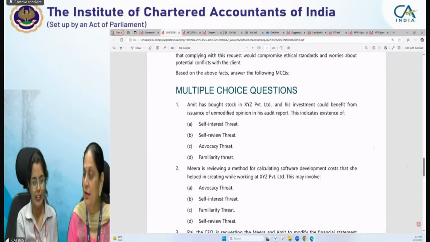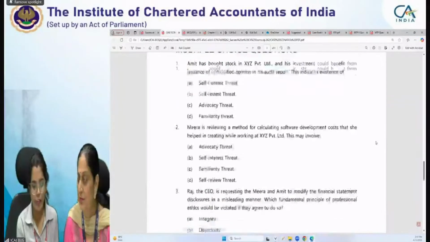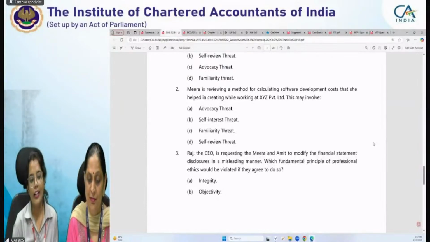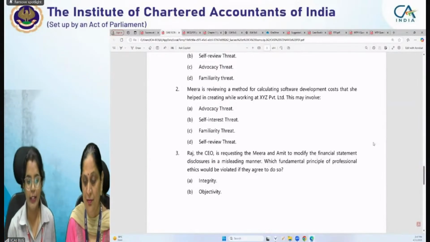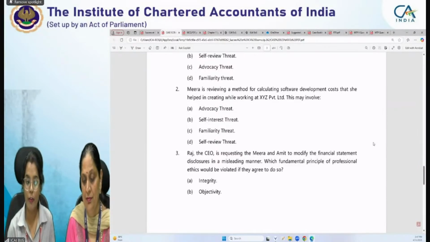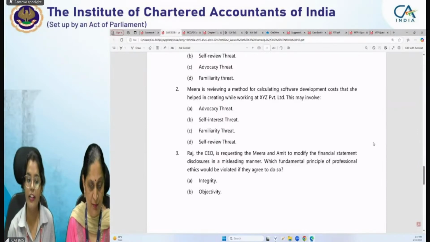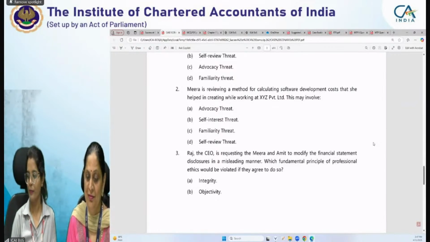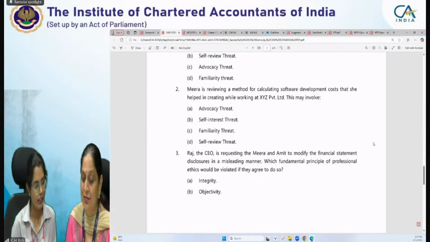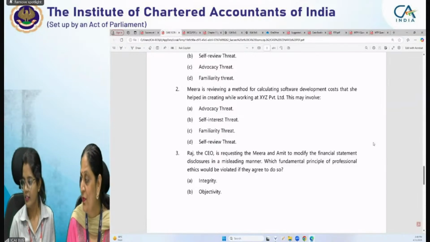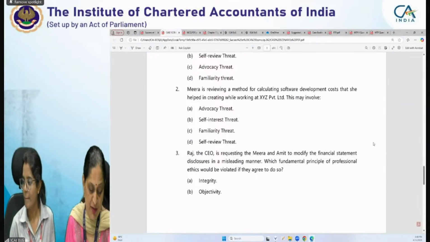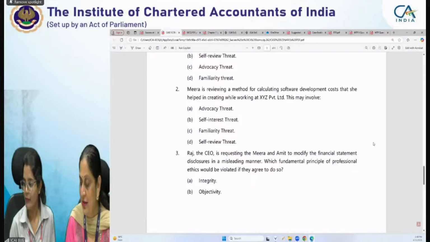Okay. So next question is related to fundamental principles. Raj, the CEO, is requesting Mira and Amit to modify the financial statement disclosure in a misleading manner. Which fundamental principle of professional ethics would be violated if they agree to do so? No, Rajveer. Yes, Mridul, you are correct.